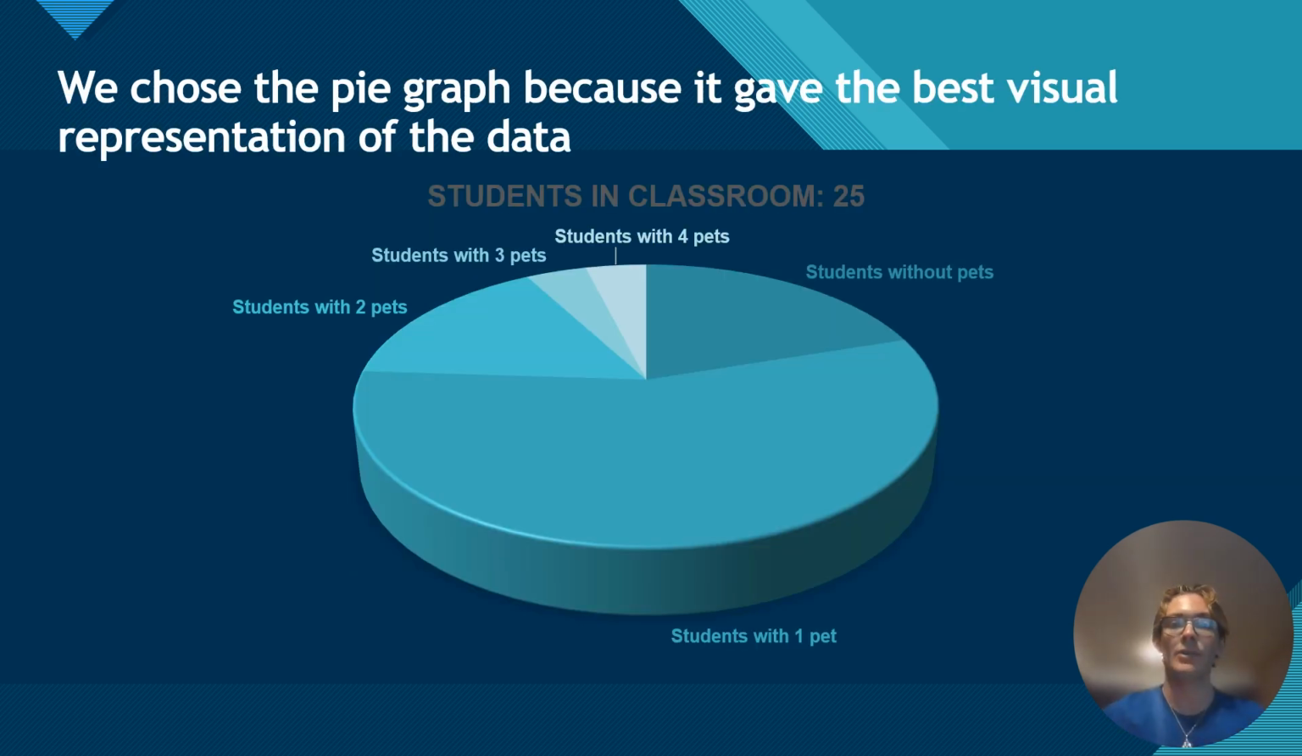And we chose a pie graph to represent this data because it gives us the best visual representation of our data. So again, students in the classroom, there's 25. And you can see here the vast majority have 1 pet because that takes up most of the pie. And then you have the students with 2, students with 3, students with 4, and then the students with no pets visually represented in this pie graph here.